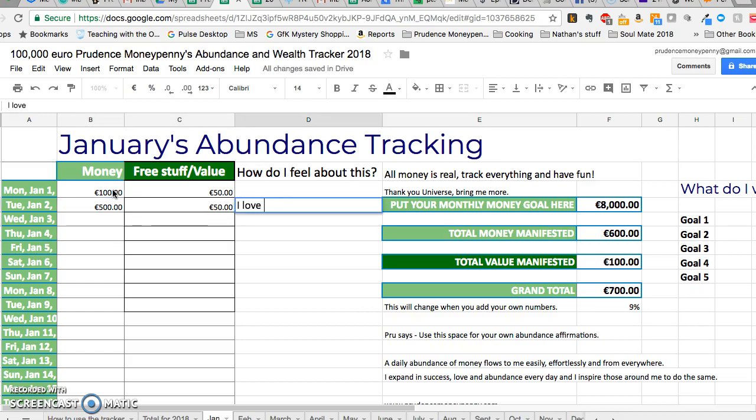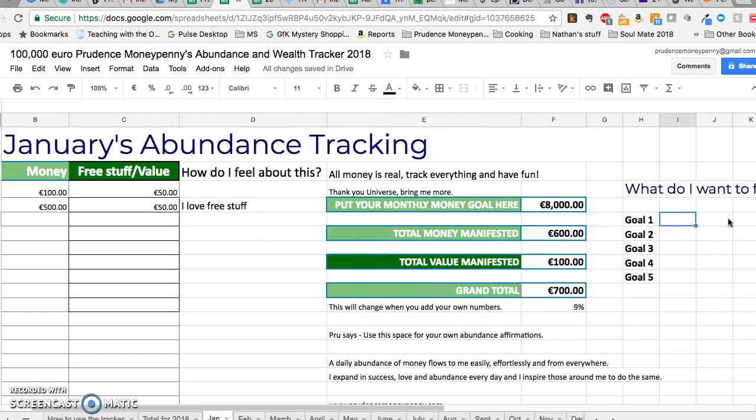Now you can use this column if you want. How do you feel about this? So I usually do add in a comment here. When I get paid, or when my book sells, or it's passive income, or it's investment income, I put in a comment here. And it's just little positive reminders to me about anchoring positive emotions and feelings with receiving money. It doesn't always have to be cold hard cash.